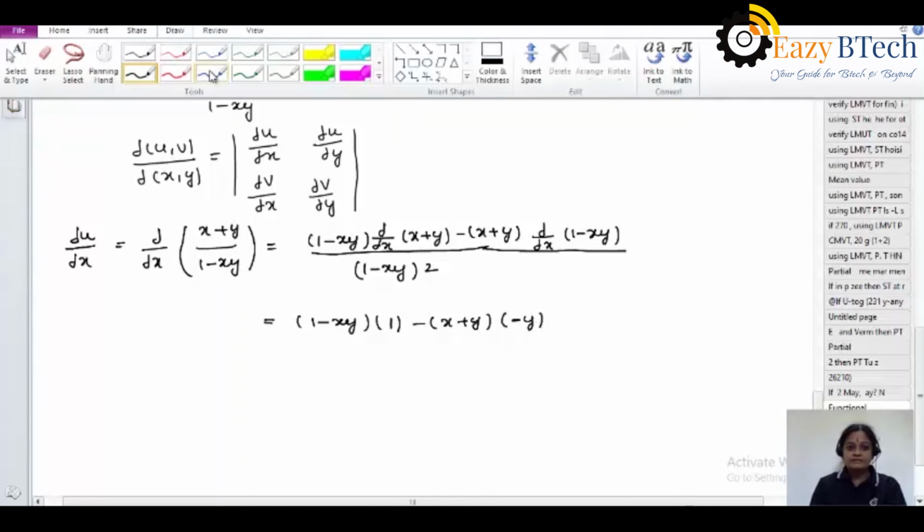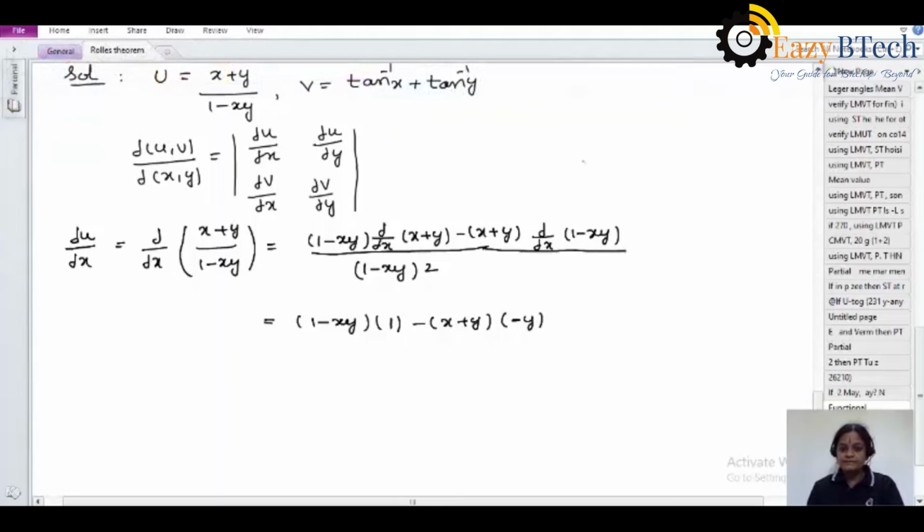So how do you get these values? Now I am writing these values here. See here, dou by dou x of x plus y: for x, differentiation with respect to x gives 1, and for y, y is a constant so the value is 0. And the next function, dou by dou x of 1 minus xy: for 1, constant, it is 0, minus, with respect to x we take y common and the differentiation of x is 1.